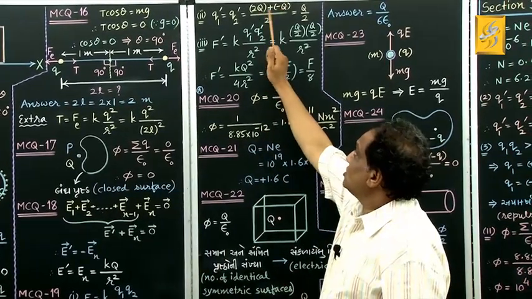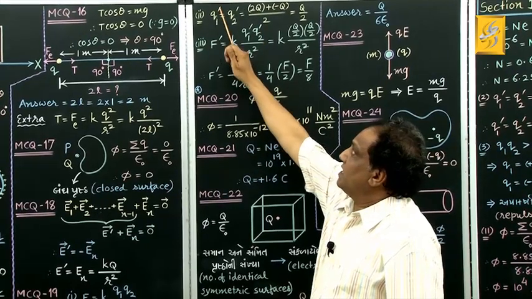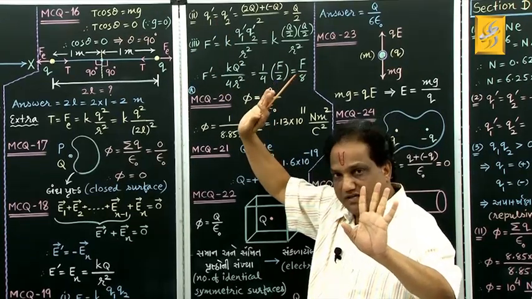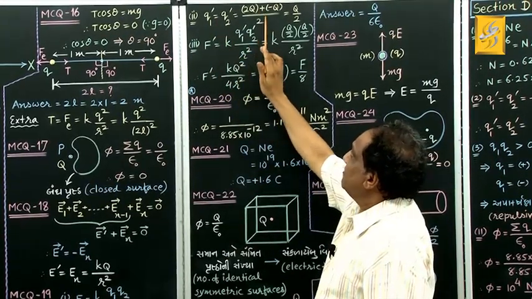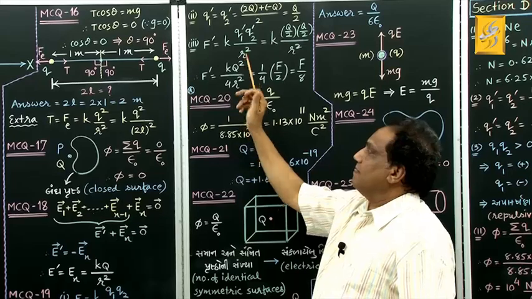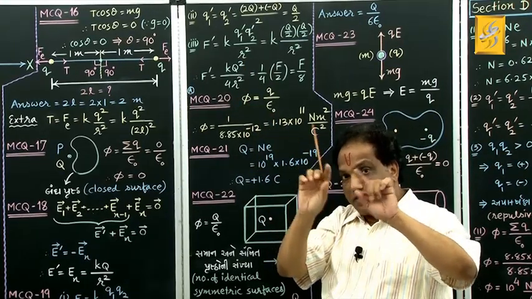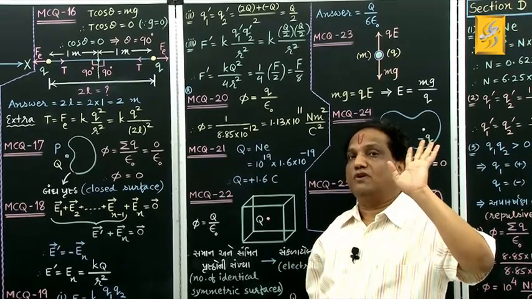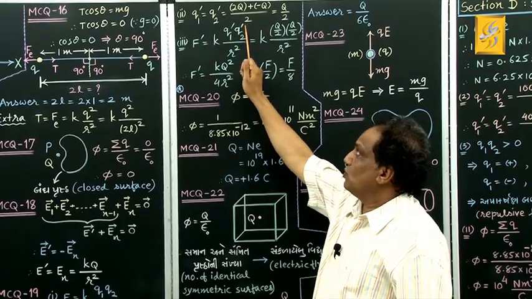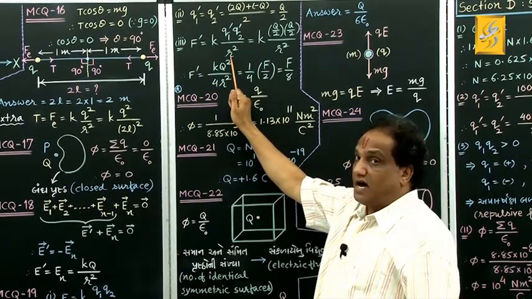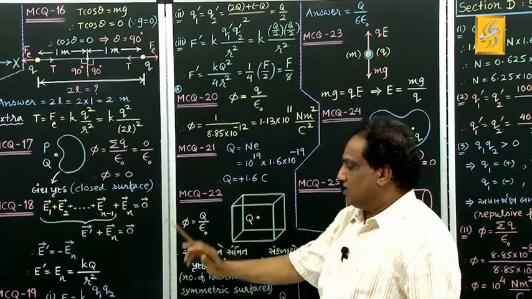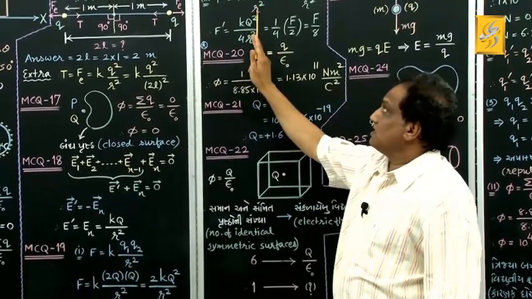Fine. Summation of these two divided by 2, and let it be q1 dash and q2 dash, that is the charge finally on first and second sphere, correct? Now these values are summation divided by 2, 2q minus q, that is q by 2. Now what is done? Again both the spheres are kept at the same previous distance. Then what is the new Coulombian force? That is what we have to find out. Let it be F dash, which is K q1 dash into q2 dash upon r square. Why am I not writing r dash? Because final separation is same as initial separation between the two spheres. So earlier the distance was r, and now also the distance is r.